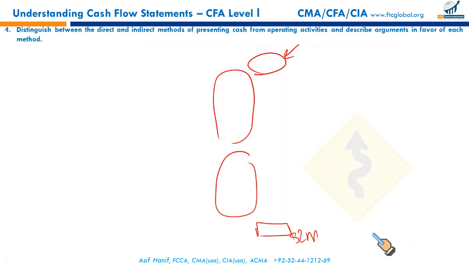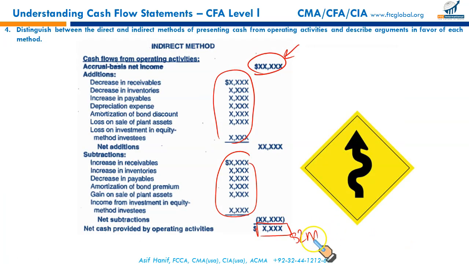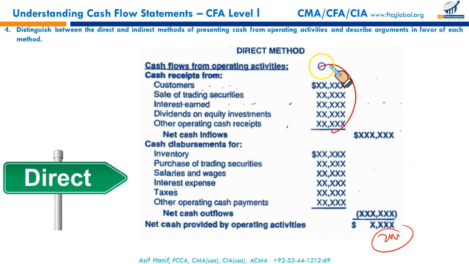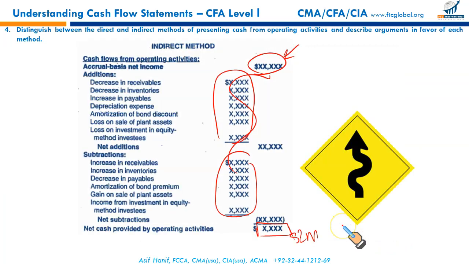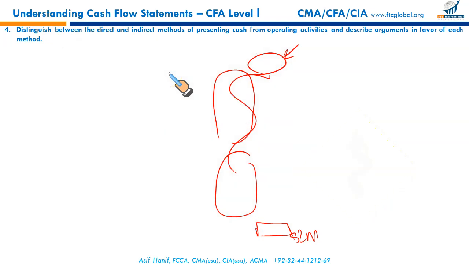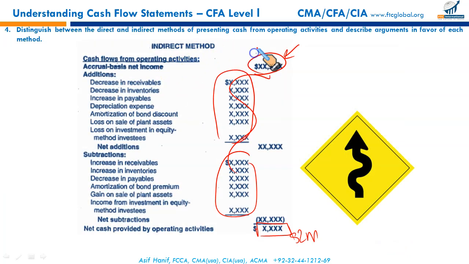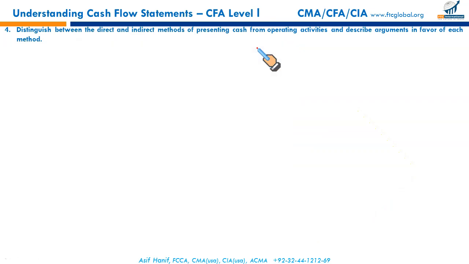Direct method operating cash flows and indirect method operating cash flows should be the same. It's just that the indirect way is a little roundabout to calculate, but this is the direct way where we take the gross cash receipts and gross cash payments and we get the net cash provided by operating activities. And this one takes an alternative route. How to do it, we'll discuss in a separate learning outcome statement. Here you just need to distinguish between the direct and indirect. This is direct, starting directly from the gross cash in and out, and this is indirect, starting from the accrual based net income. Now we have distinguished between these two.